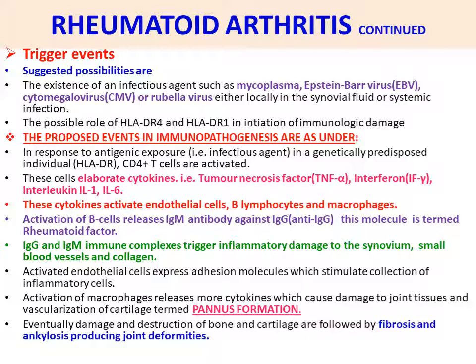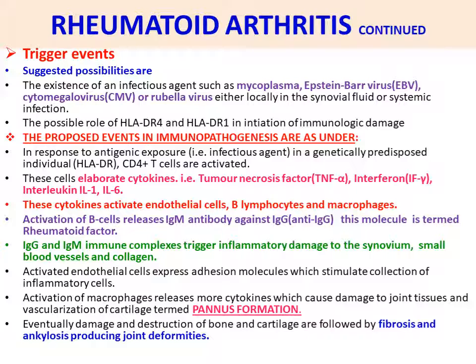So, immunopathogenesis. First point: in response to antigenic exposure, that is an infectious agent, in a genetically predisposed individual, HLA-DR CD4 plus T cells are activated. These cells elaborate, means increase, cytokines. The cytokines are tumor necrosis factor TNF alpha, interferon gamma, interleukin 1 and interleukin IL-6, which get increased. These cytokines activate endothelial cells, B lymphocytes and macrophages.